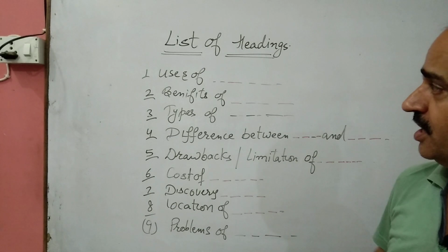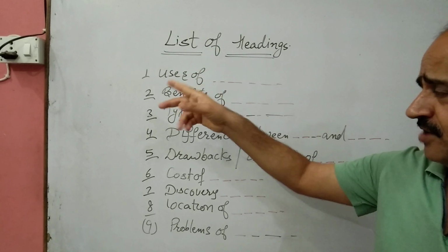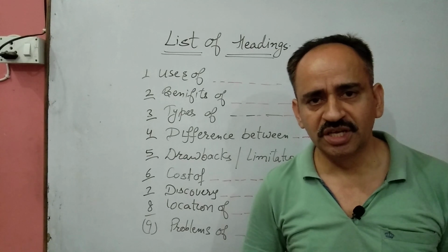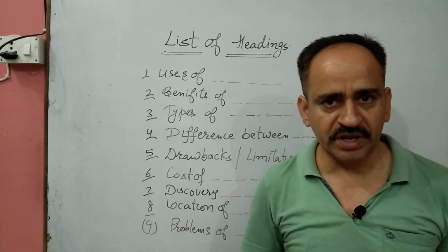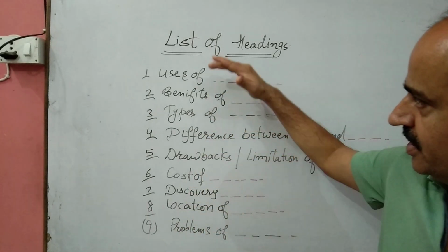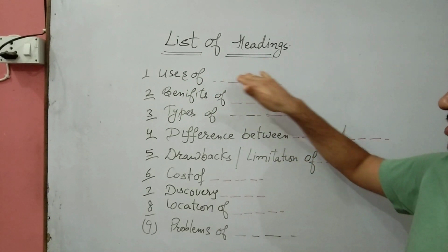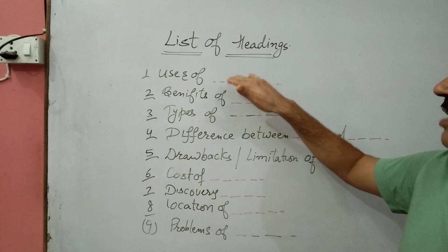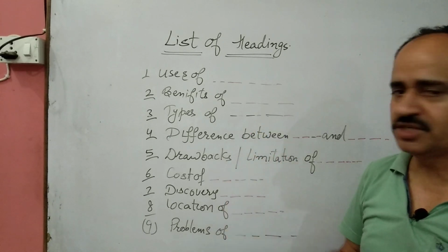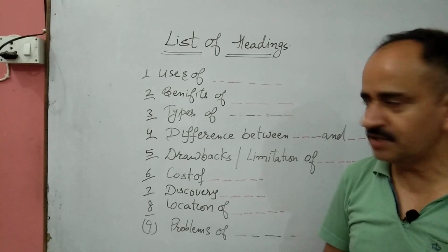First of all, let us study what kind of questions we get in list of headings in most of the cases. For example, in the list of heading type, the passage can be related to any technology, any plant, any fruit, any kind of medicine or anything else. And the list of headings can be like uses of dash, uses of internet, uses of coffee plant, or any other kind of uses of any kind of technology like transportation, or any water technology.